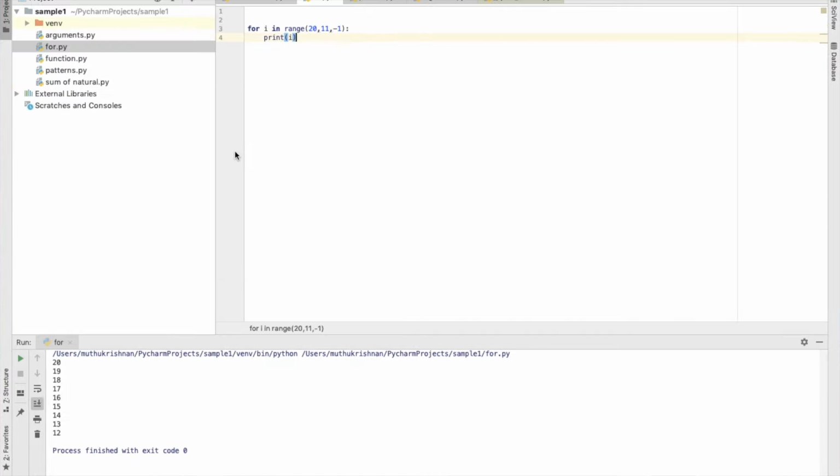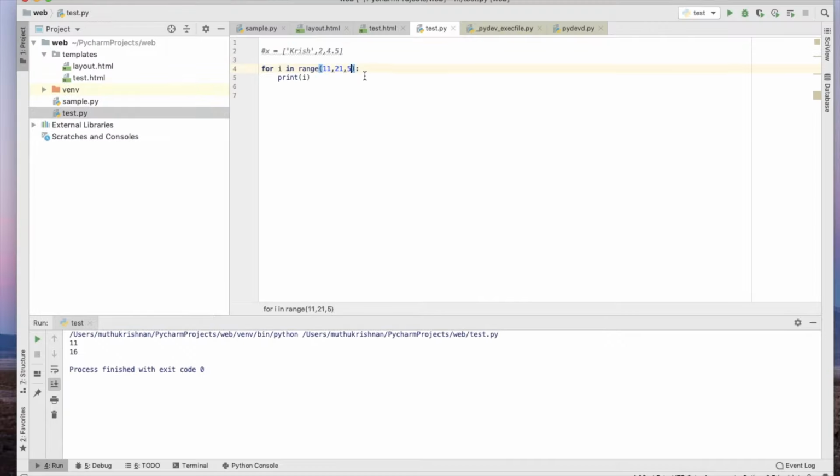In the same range function, we have another way of using it. If you want to print the same numbers in reverse, say from 20 down to 11, like 19, 18, 17, in that way, you give the numbers starting from the larger one. This third value is what we call the step incrementer or decrementer in the range function. If you give -1, it automatically decrements the number from 20 in steps of 1.